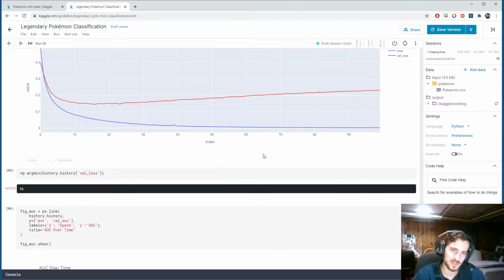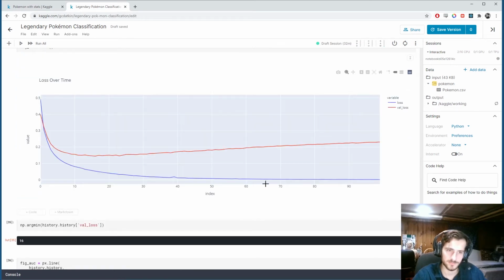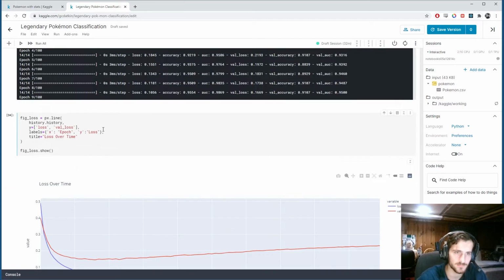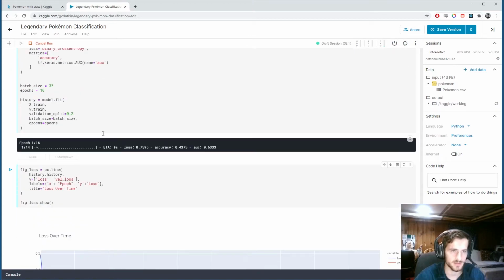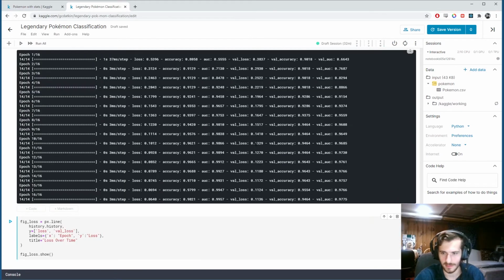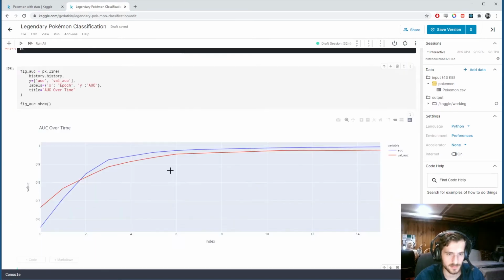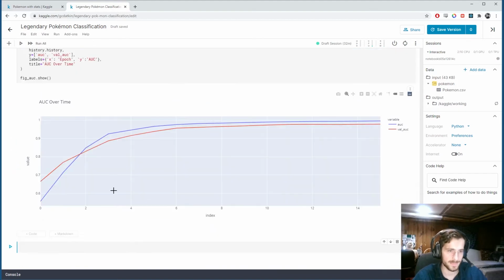But basically, I'm going to try something. First, I'm going to retrain it for 16 epochs, which looks like a very promising value. So 16, retrain it. Then I'll take another look. And now you can see they're converging, not going back up anymore.